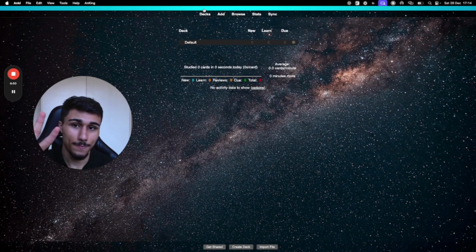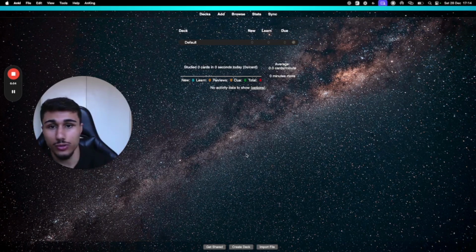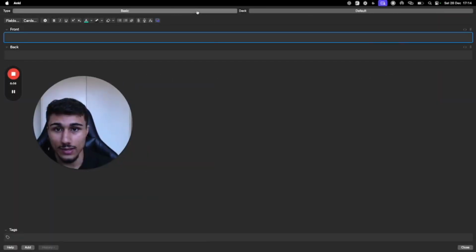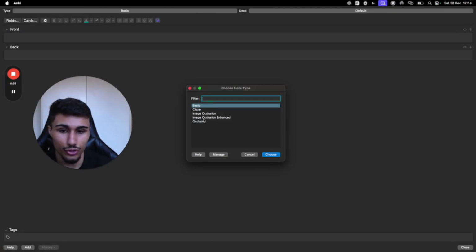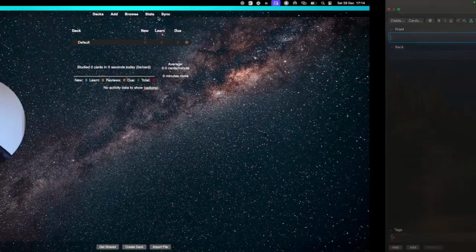You've got progress bar. You've got review heat map here. You've got custom background and image. And then image occlude will be in the cards here. So you will have maybe some other cards here. I've actually deleted them. So if I was you, I would just focus on basic, close, image occlusion, enhanced. Don't worry about it. We're going to get into that soon.